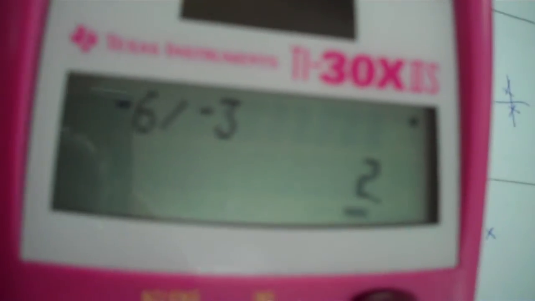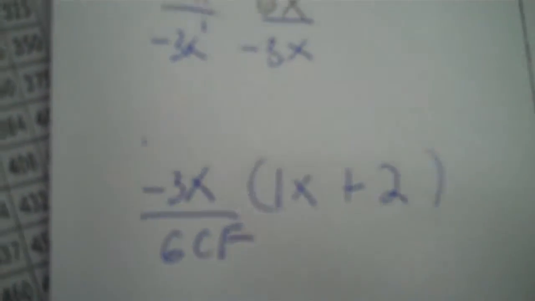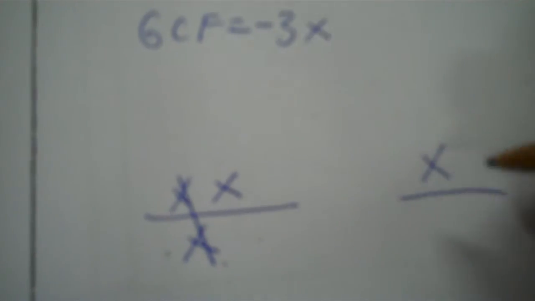Okay, so I factor out negative 3x. And then I divide, so that's going to be positive 1. x second divided by x, that's 2 x's, then x on bottom, so it's x, 1x. Then I'm dividing negative 6 by negative 3. The minus in front of it means it has a negative value, and it's positive 2. So I put plus 2. And the x's, okay? So x cancels completely, and it's just 2 then.